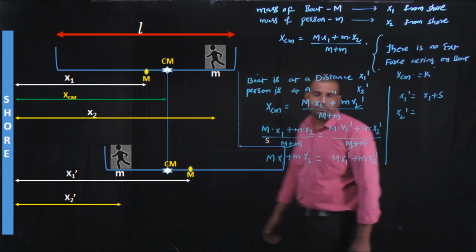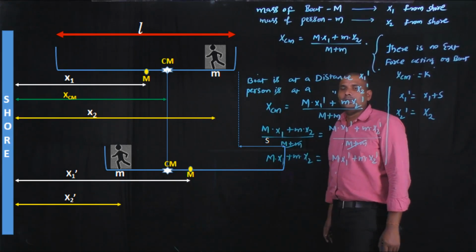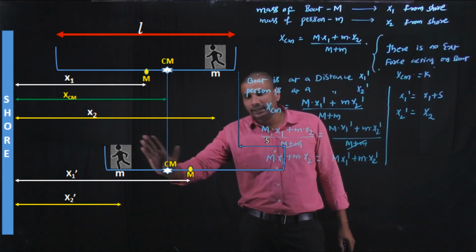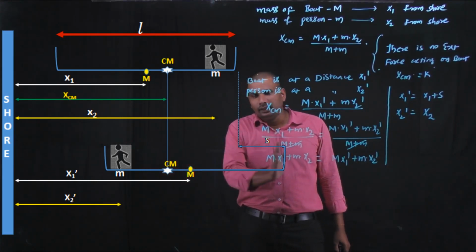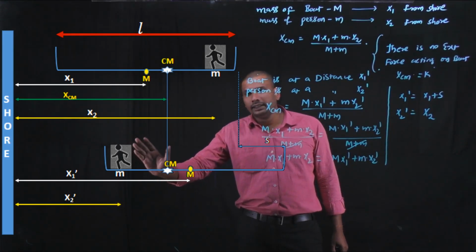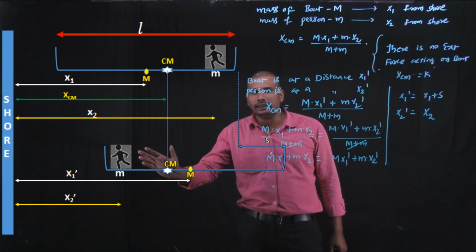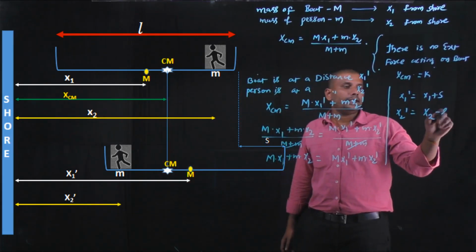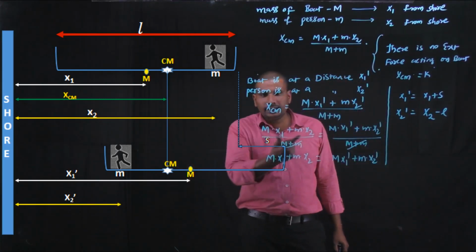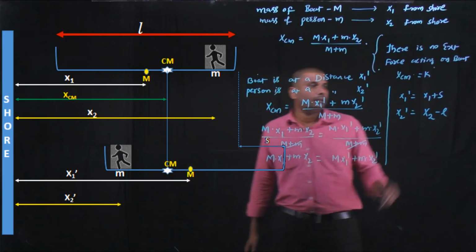Now x2 dash can be written as x2, the person moving on the boat from this side to this side. Now he is approaching towards the shore. That's why the displacement from the shore is decreased by the value of the length of the boat. That's why it is x2 minus L. At the same time, the boat displaces through a distance s, plus s.